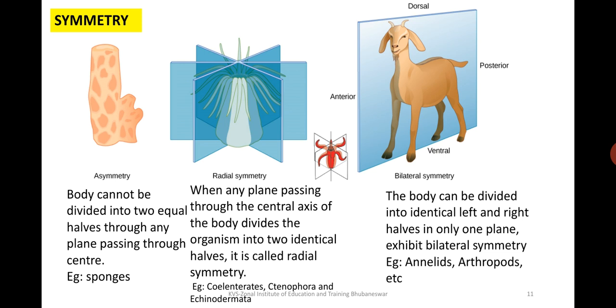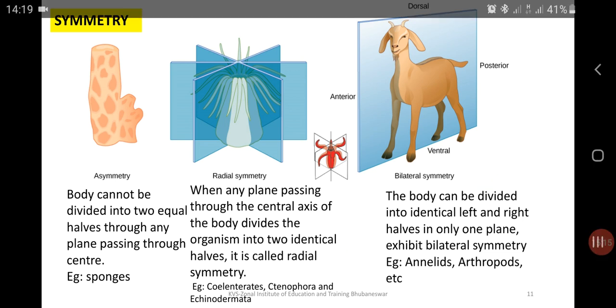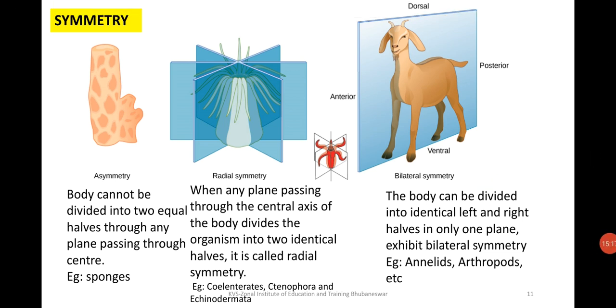As far as symmetry is concerned, the body can be divided into two equal halves through any plane passing through the center, and the body can be divided by a plane passing through the central axis into identical halves.